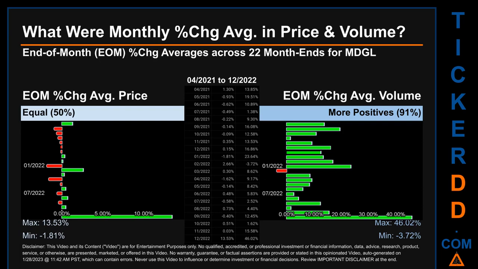That is, 91% of month ends saw a positive percentage change in average volume. Price saw an end-of-month max of 13.53% in average percentage change, along with a minimum of -1.81%. For volume, the maximum and the minimum monthly percentage change were respectively 46.02% and -3.72%.